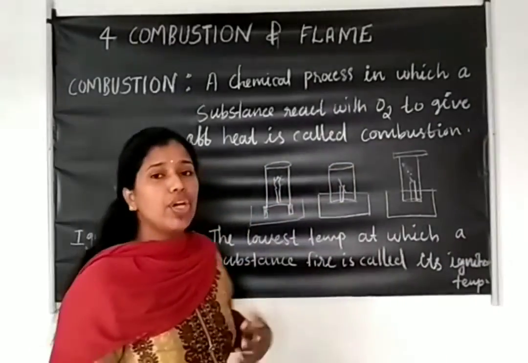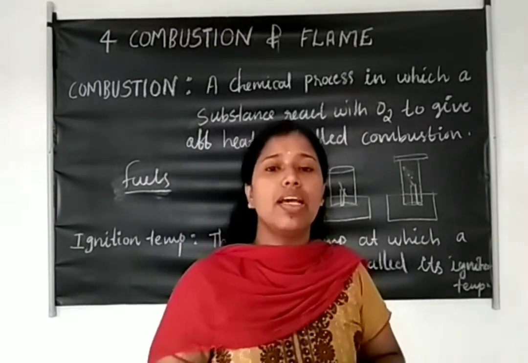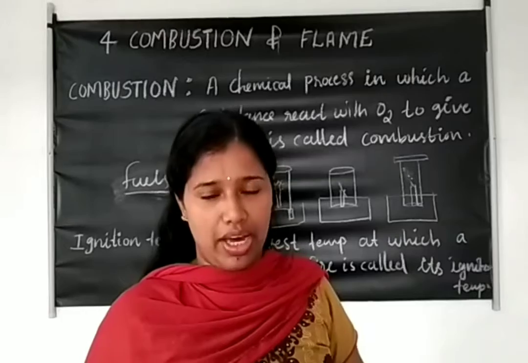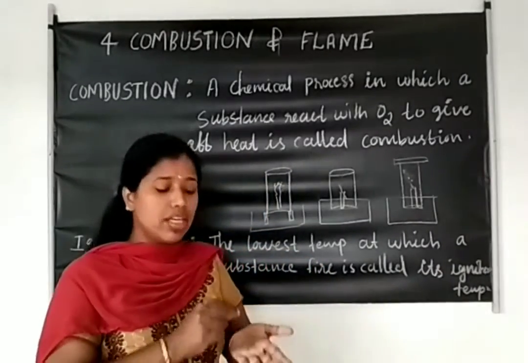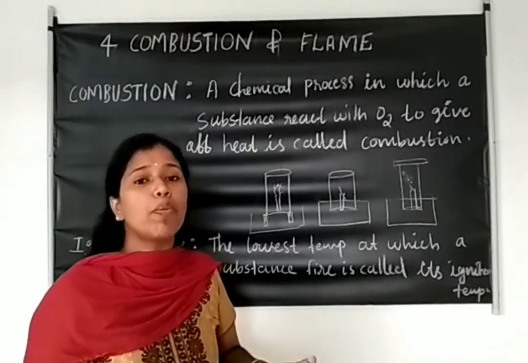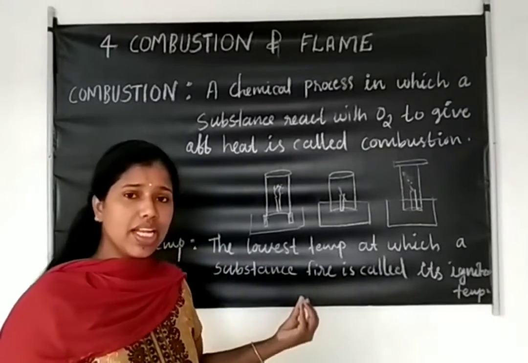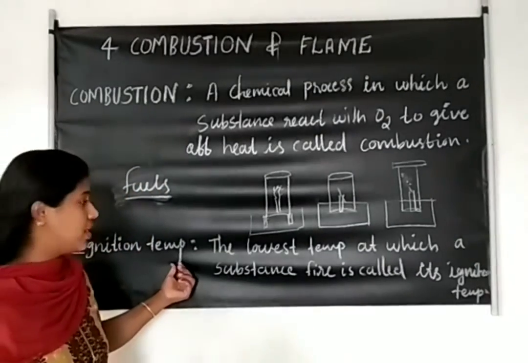Next, we know that a matchstick, when we touch it to the matchbox, will produce fire. But in the case of wood, just touching that fire, it cannot produce flame. Why is it so? That is another topic, ignition temperature.